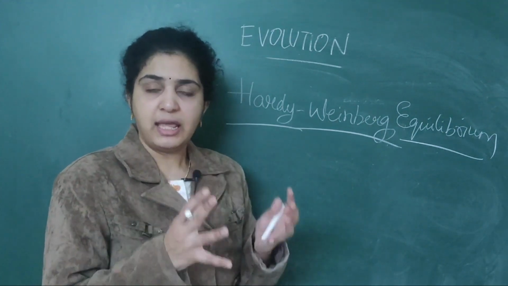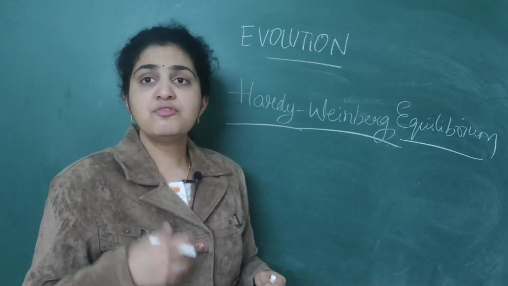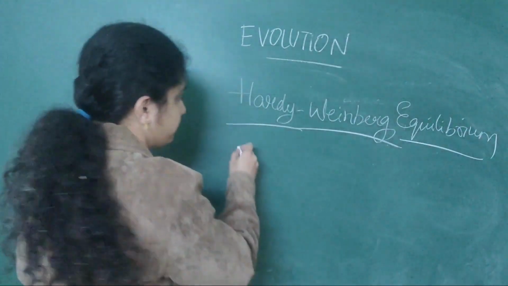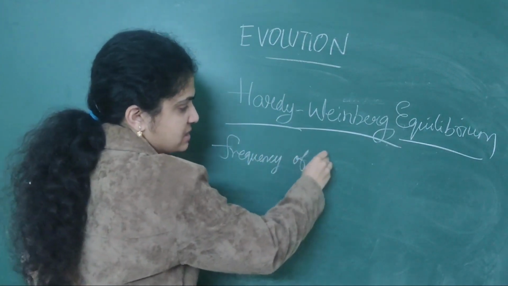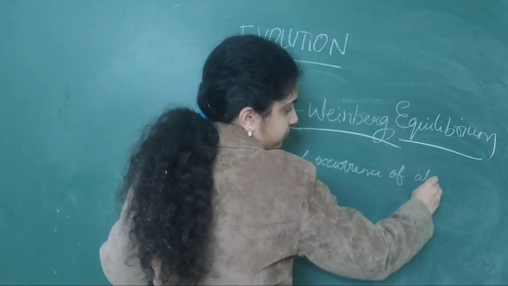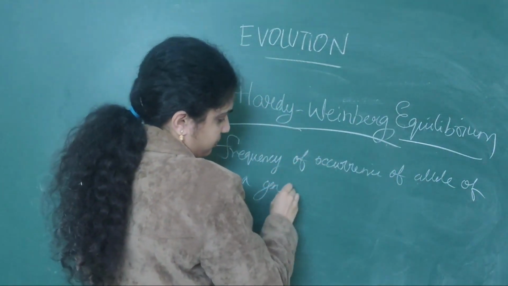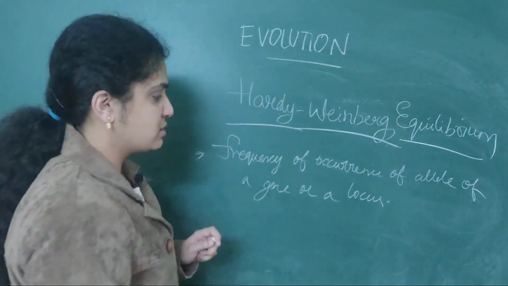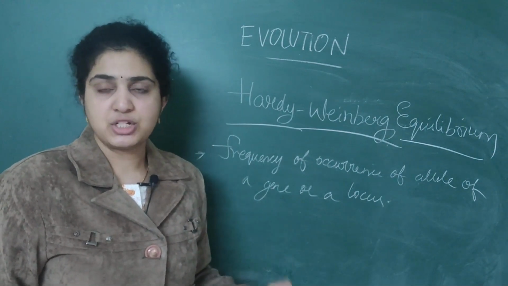Normally, if we take a population, in a population we can find out the frequency of occurrence of alleles of a gene or a locus. About the frequency of occurrence of a gene, we can find out basically in a population.